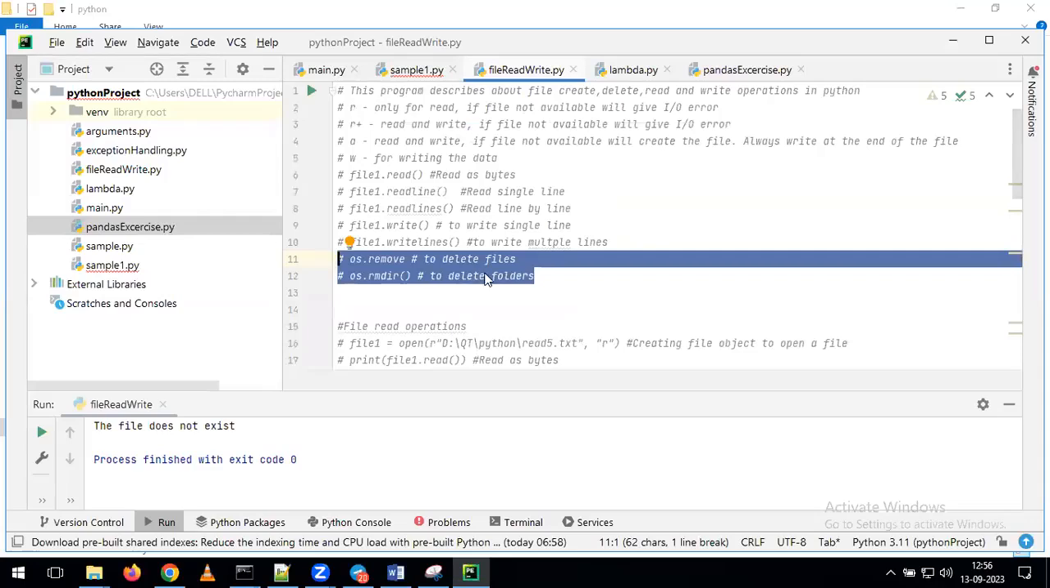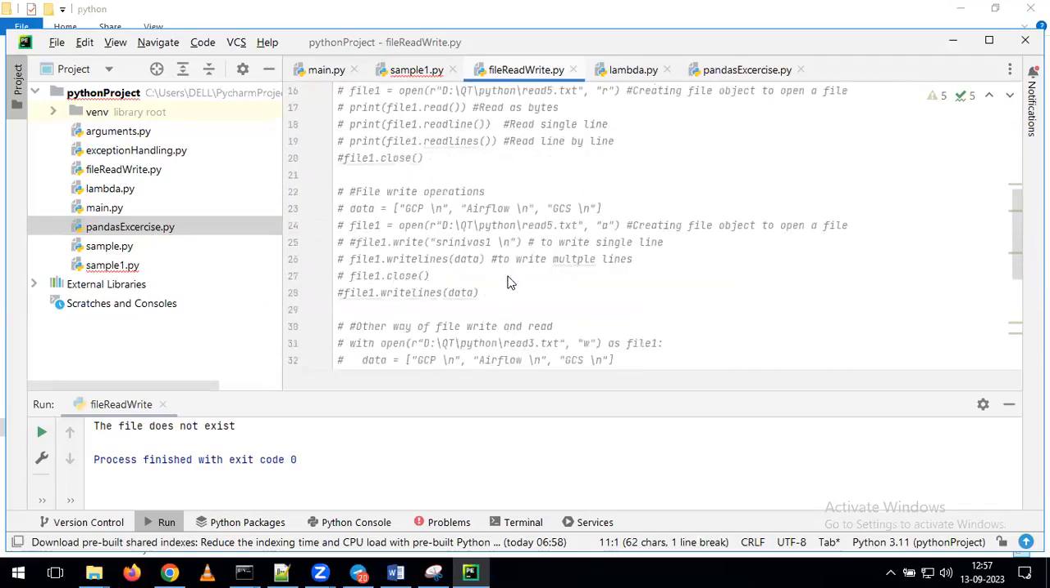This is the way we can understand the different operations we can perform on top of files. Okay. If you still have any questions, please ask me.